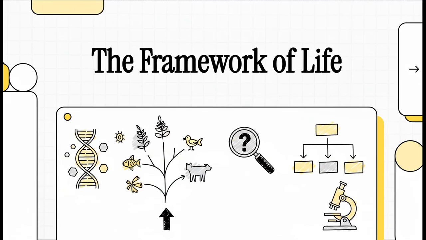Have you ever stopped to really think about how biologists make sense of the literal millions of different species on Earth? I mean, from microscopic bacteria to giant towering redwood trees, the sheer diversity of life is just staggering. How on earth do we find order in all that chaos?